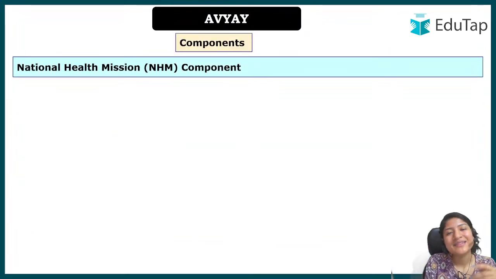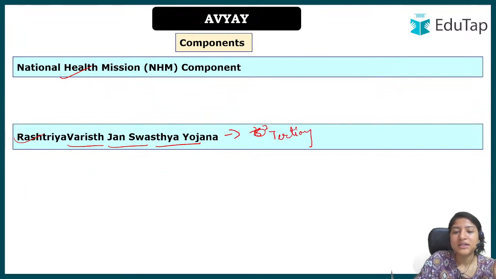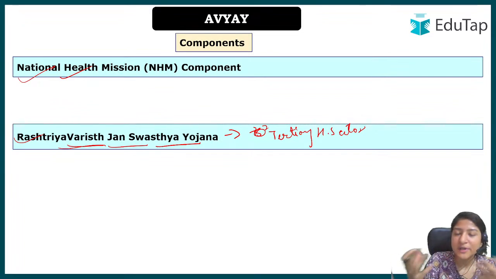Here we have 3 important components. The first component talks about the primary and secondary sector, which is the National Health Mission component. Secondly, Rashtriya Varisht Jan Swasthya Yojana talks about our tertiary health sector. So for primary and secondary, we have the National Health Mission component; for tertiary, we have Rashtriya Varisht Jan Swasthya Yojana. The third one, which we'll look at in the next slide, talks about the survey being conducted so that facilities can be improved and outcomes are much better for senior citizens.